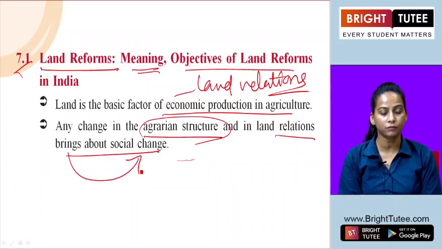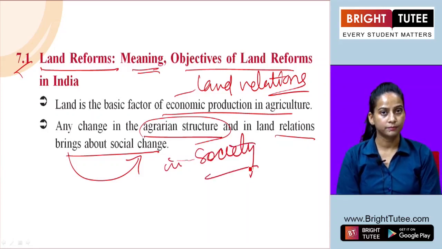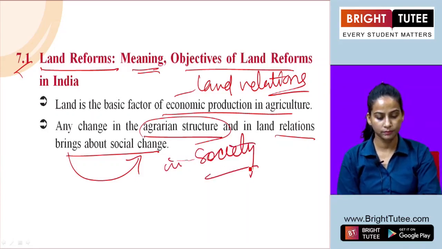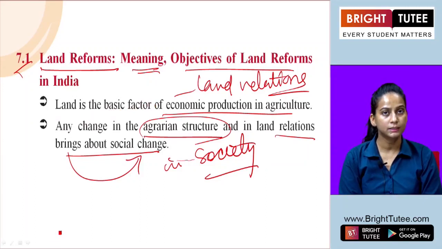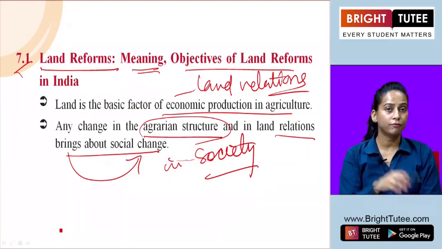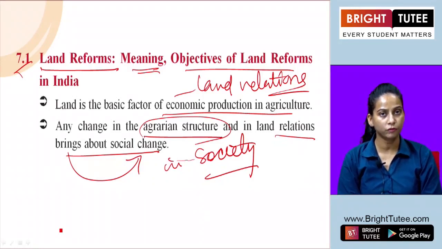That is, the change in society will be visible. And in India, these land reforms have brought about significant changes in the agricultural sector, which definitely has resulted in bringing social change also.